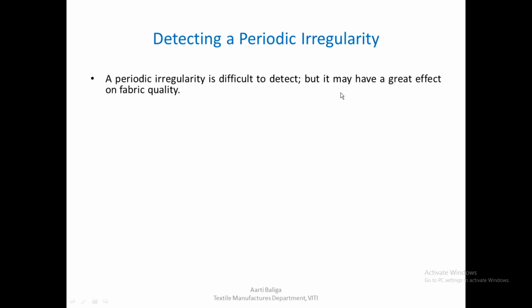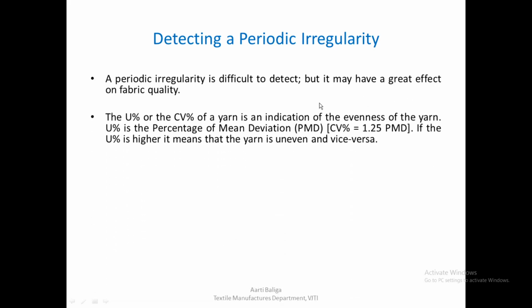Since it is difficult, and because it has a great effect on the fabric quality, and also for the reason I just mentioned, that the U percentage or CV percentage of a yarn, although it is an indication of the evenness of the yarn, does not identify a periodic irregularity so easily.